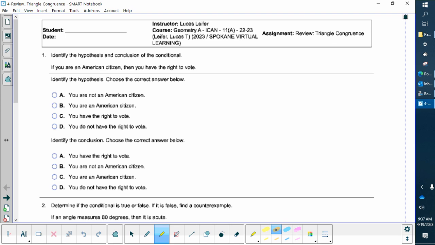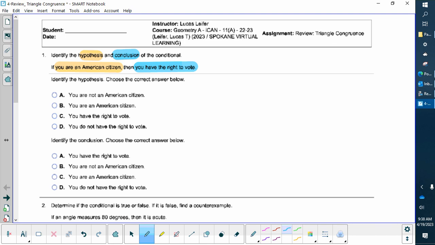You'll notice the hypothesis here, I'm going to underline or highlight in yellow. Hypothesis always follows the word if, and my conclusion always follows the word then. So just looking here, what's the hypothesis? You are an American citizen. Now, be careful when you pick this, because this one says you are not an American citizen. So there's some negation to this too.